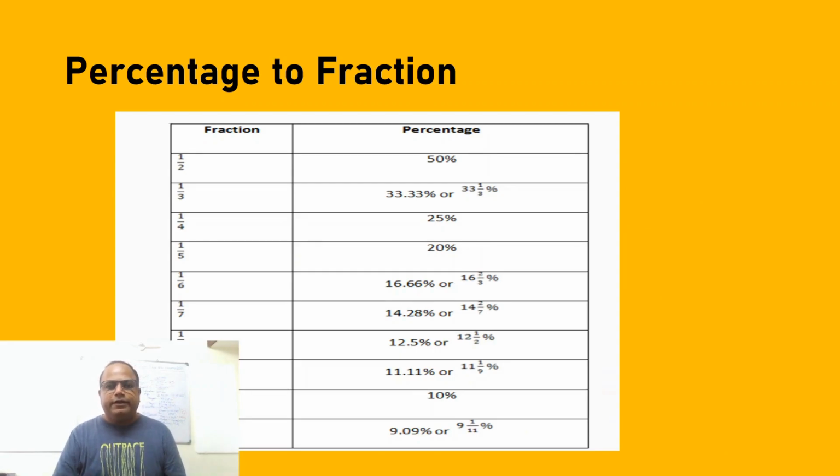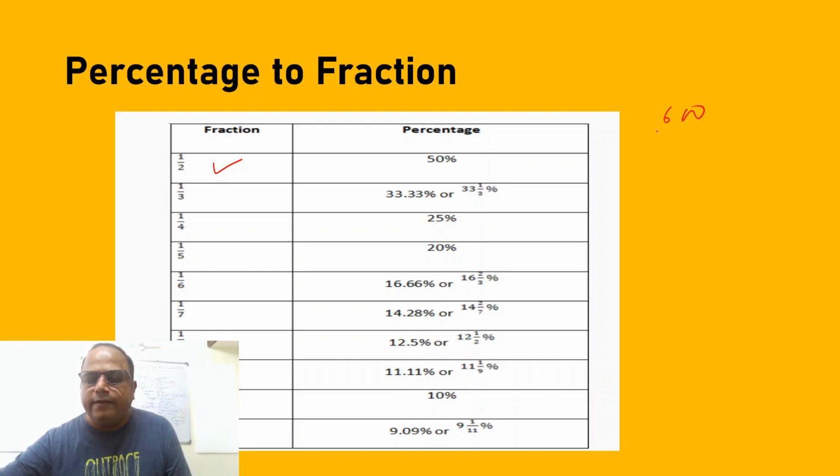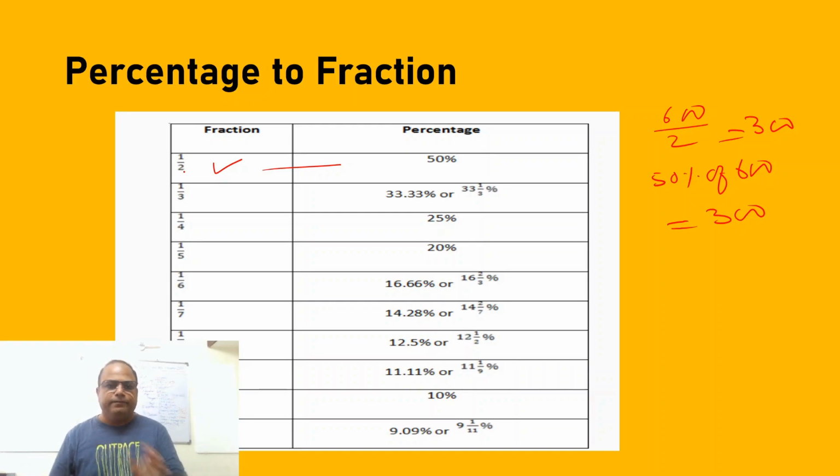Now we said that percentages like 50% can be expressed as fractions. This is very important, friends. Why is this very important? See, 50% means, if you have to find 50% of say 600, you can do it mentally if you know these fraction conversions. So you can mentally say 50% of 600 is nothing but 300. How did you get 300? By just using this fraction. Yes, it looks very easy now because 50% I can calculate very easily.